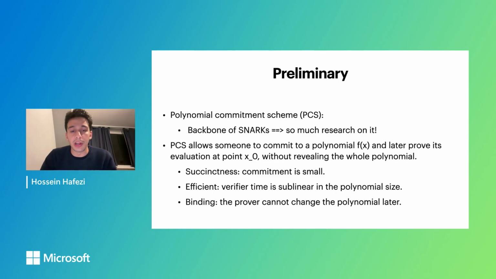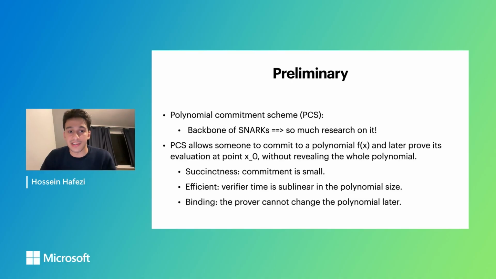The second thing is a polynomial commitment scheme, a PCS. Before saying what it is, I just want to say this is the backbone of SNARKs, which has had so much research on it for the past 15 years. It's just a standard primitive. What a PCS does is allow someone to commit to a polynomial f and later prove its evaluation at some point x0 without revealing the whole polynomial, with some nice properties.